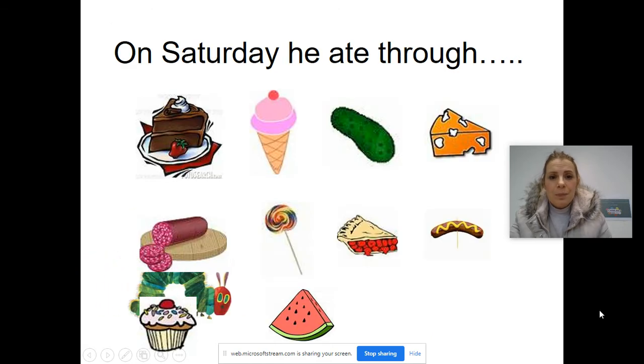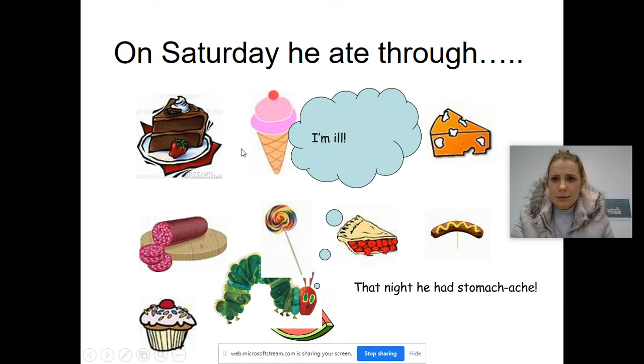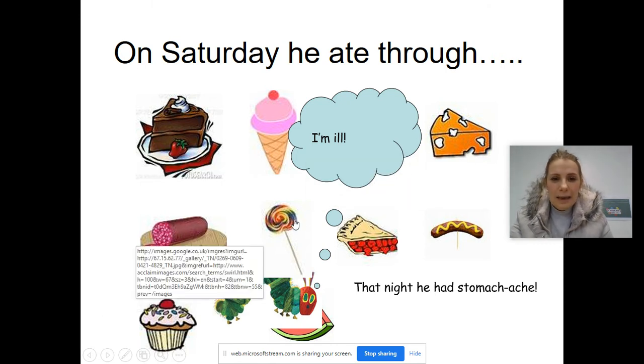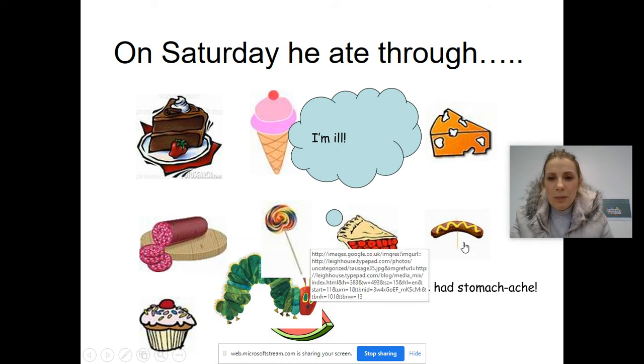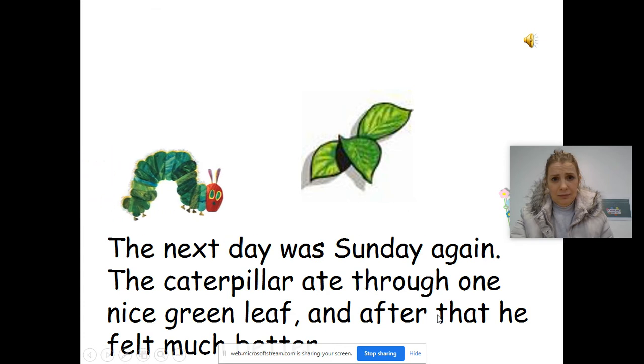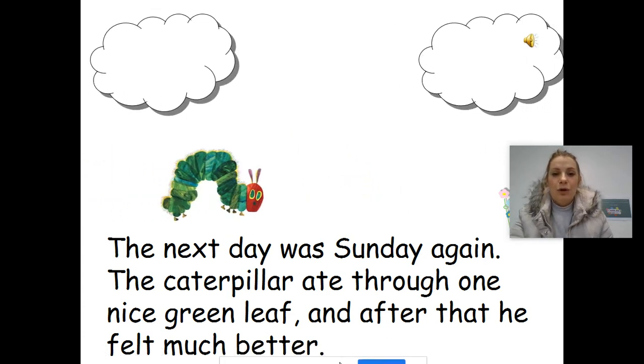Oh dear. Now on Saturday, he ate some chocolate cake, an ice cream cone, some Swiss cheese, some salami, a lollipop, some cherry pie, a sausage, a cupcake, and some watermelon. And that night he had a tummy ache. The next day was Sunday again. The caterpillar ate through one nice green leaf, and after that he felt much better.